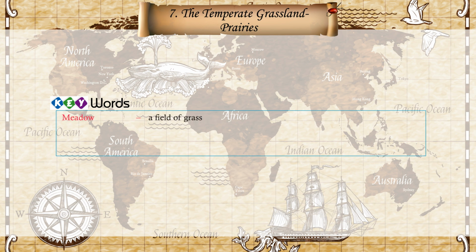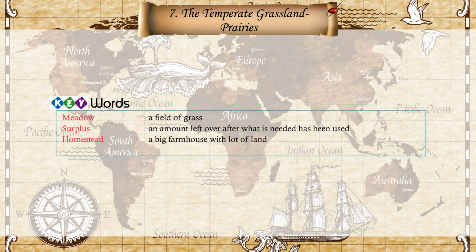Keywords: meadow, a field of grass. Surplus, an amount left over after what is needed has been used. Homestead, a big farmhouse with lot of land. Ranch, a large cattle farm in America.